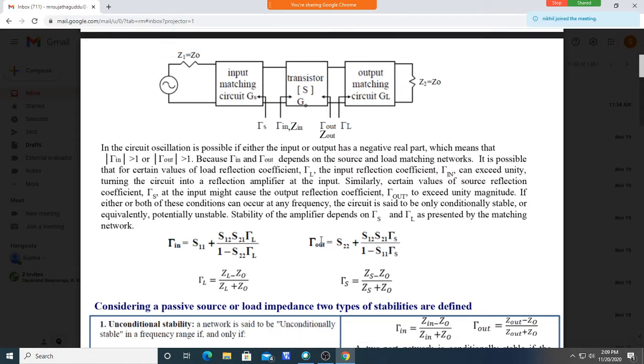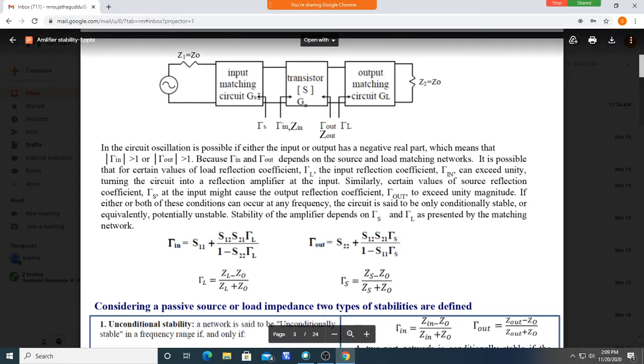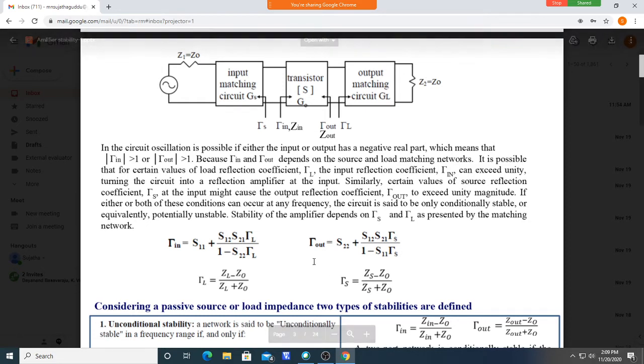So which values can we take? That comes from the stability check. You can check the values of ZS and ZL that can be used here, so that these values do not become greater than 1. That we can test by using the stability check.